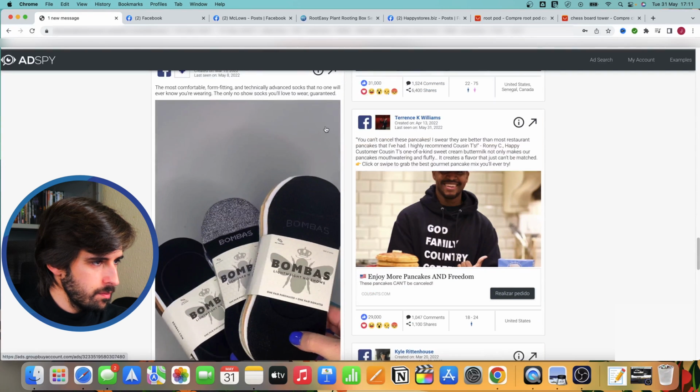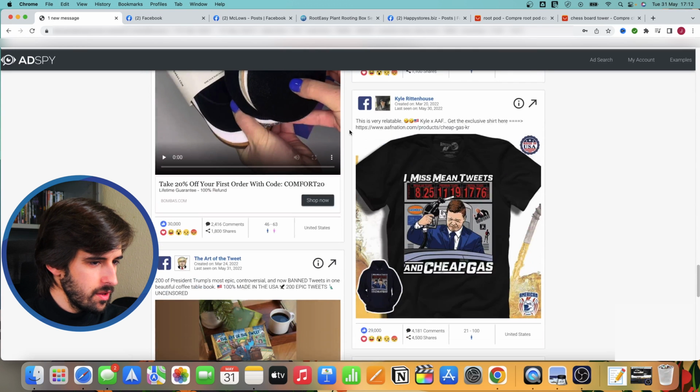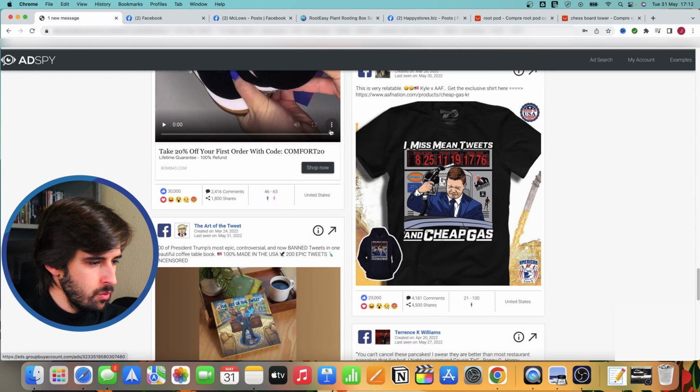So we have some socks here. These look branded. Things that are very branded already, you don't want to go and copy them. Sometimes you can get useful information, like find a branded product that has a little defect or an issue that the customers point out, and then you come out with a similar product that has resolved that problem. That can be a very good idea. But for now, we're just going to stick to the simplest approach, which is find a product that is simple, that you can source for yourself and start testing right away.